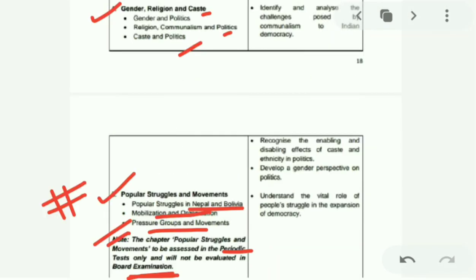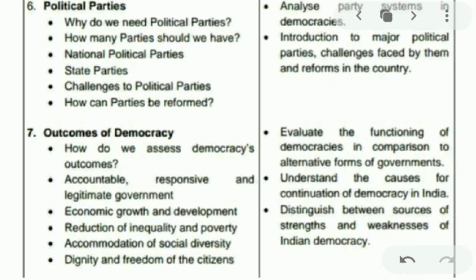We have moved to Chapter 6. Chapter 6 of civics is political parties. In this we will be studying political parties, how many political parties we have in India, national political parties as well as state political parties, what challenges political parties have, and how political parties can be reformed.